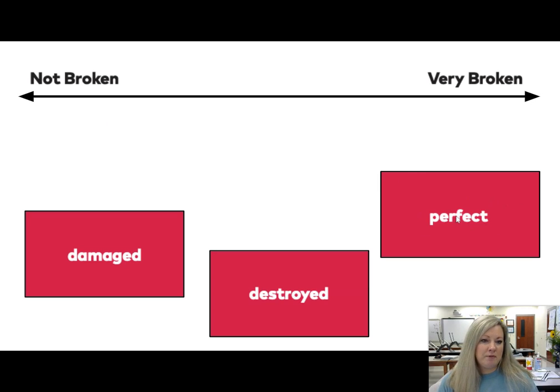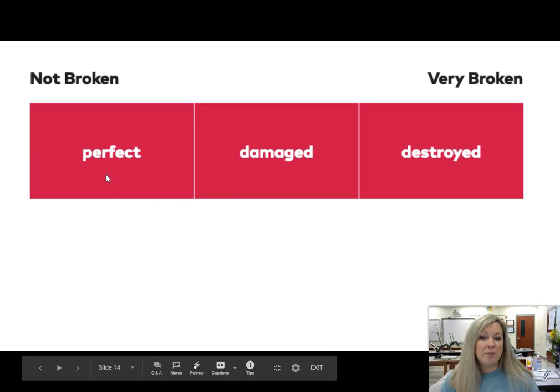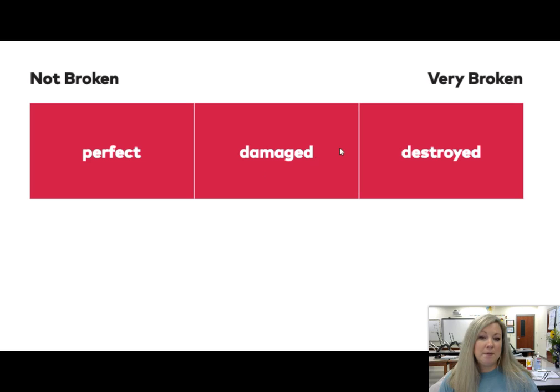I think the word perfect would go first. What is something that is slightly broken? Damaged. And then something that is completely broken, very broken, destroyed. So if you thought perfect, damaged, and destroyed, you are correct.